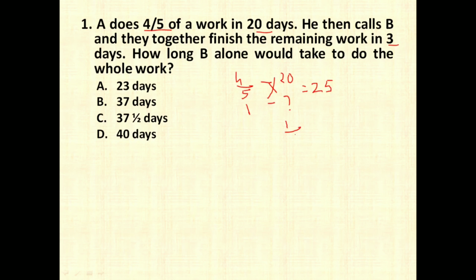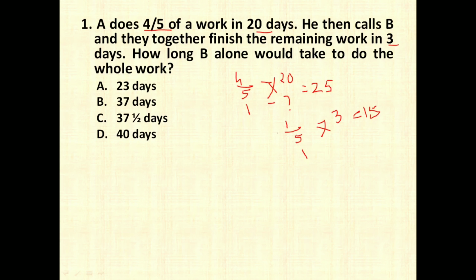Out of 1, if you remove 4/5, you remain with 1/5 of the work. So if 1/5 of the work is done by A and B together in 3 days, the whole work is going to be done in, again if you cross multiply, 15 days, right? So A and B can do the whole work together in 15 days, and A alone can do it in 25 days.